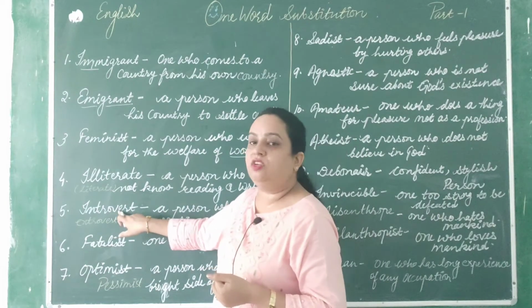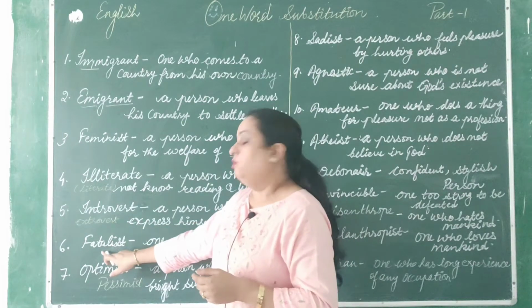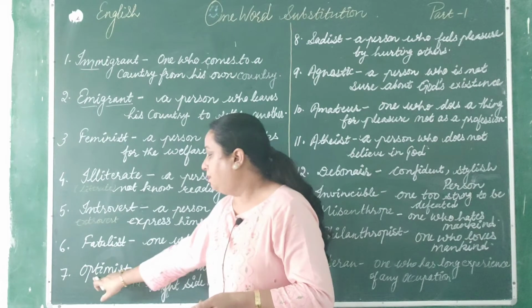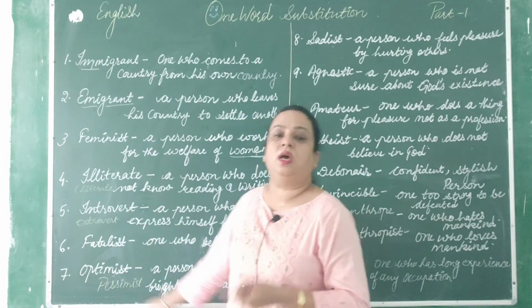Next is introvert, and the opposite is extrovert. Fatalist, who believes in faith. Optimist, and the opposite of this optimist is pessimist.